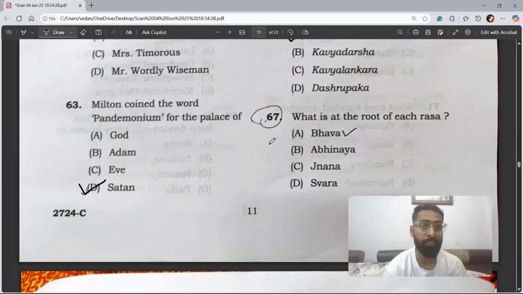Question 67. What is at the root of each rasa? So this is a very interesting question. Out of these four options, bhavas, abhinaya, jnana, and swara, the emotions are at the root of the rasa. So the correct answer is A.